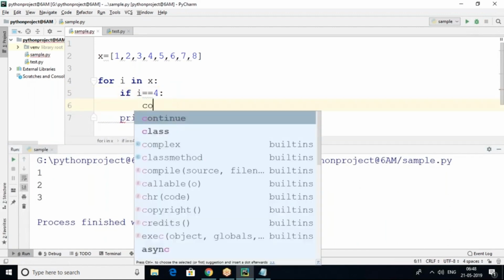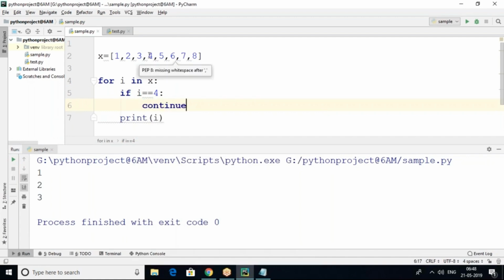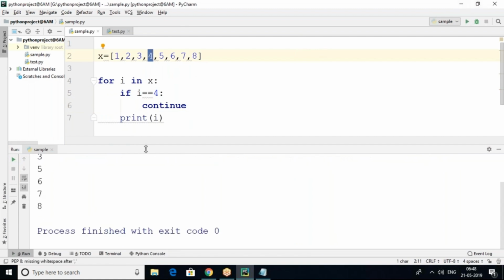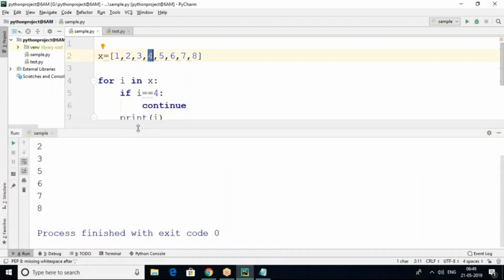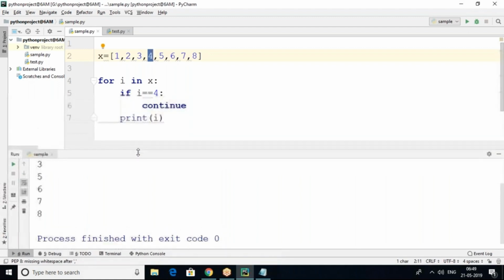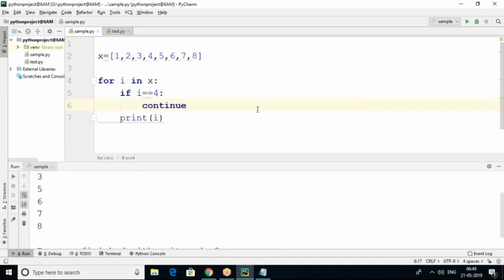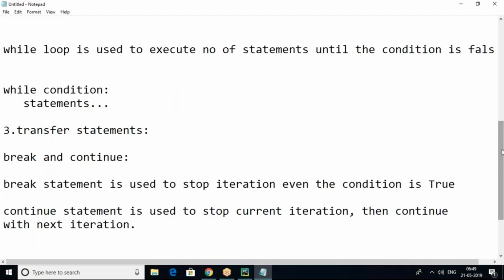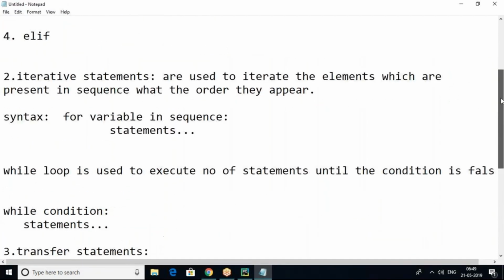Suppose with continue, whenever I reaches 4, the current iteration will be skipped. Only the current iteration will be stopped, then the next iteration will continue. So 1 2 3, 4 is not there, and 5 6 7 8 comes like this. So the continue and break statements are transfer statements. Transfer statement means your flow of execution will be transferred, either by stopping the current iteration or by continuing with the next iteration. Using break and continue is possible. So this is about control statements, transfer statements, and iterative statements.